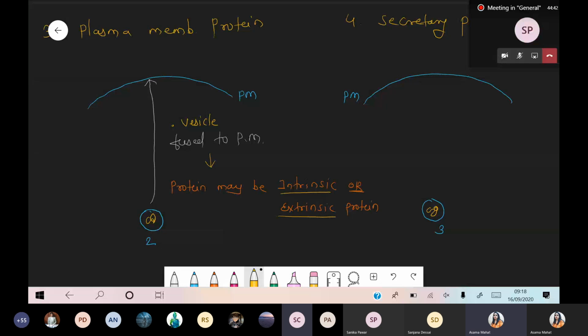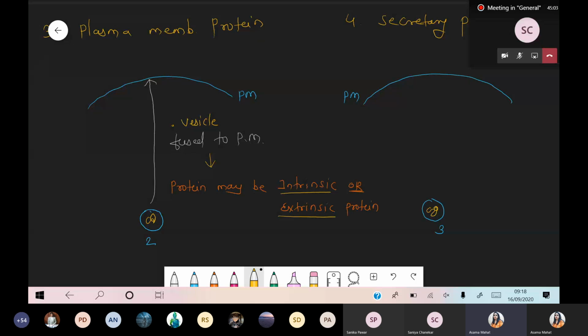Ma'am, can you explain it again? Yes, sure. Plasma membrane protein. How do you remember the fluid mosaic model? Inside this fluid mosaic model, we discussed that the plasma membrane is made up of lipid molecules. It is made up of protein molecules as well as some glycoprotein and cholesterol. These are associated with the plasma membrane.